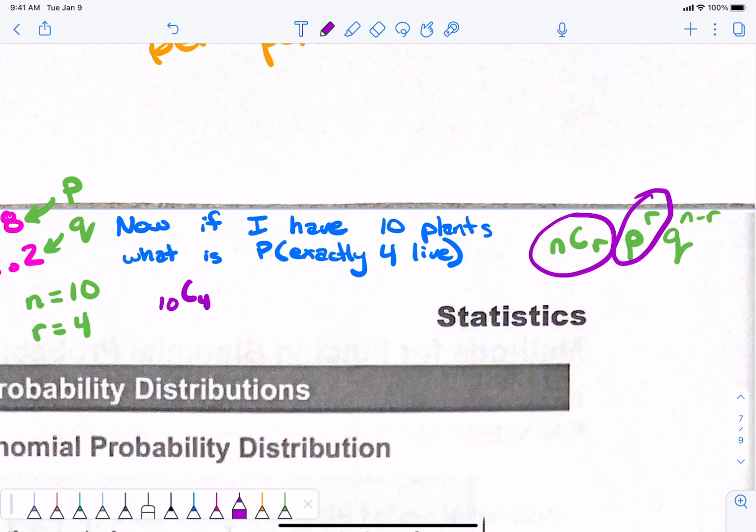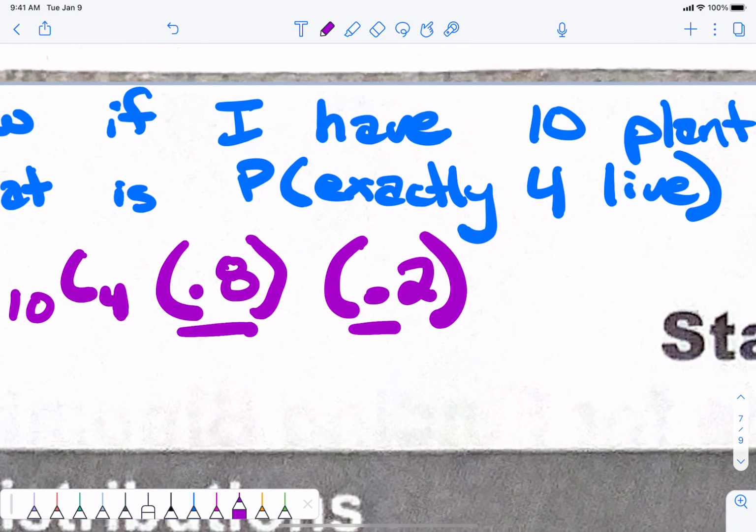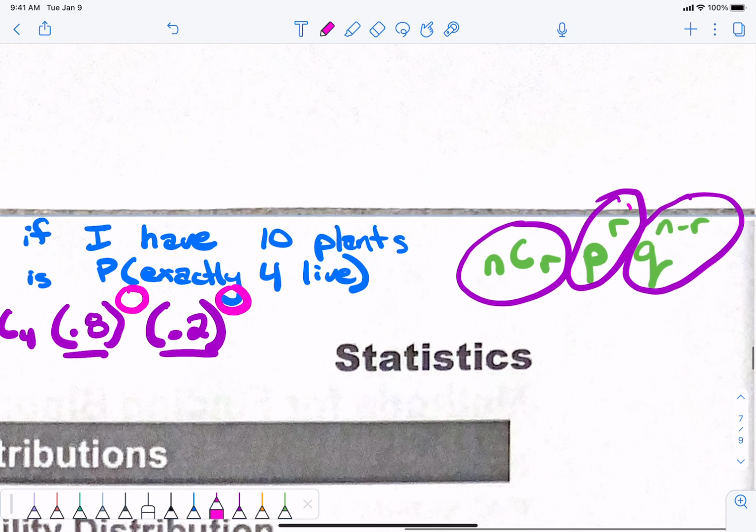Don't complicate this. We have 2 options. We have a p and a q. p is 0.8 and I need to raise that to some power, and q is 0.2, I have to raise that to some power. So this is my p part and this is my q part. So I have to figure out what this exponent is and what this exponent is. And don't get confused with the exponents I've listed here, r and n minus r.